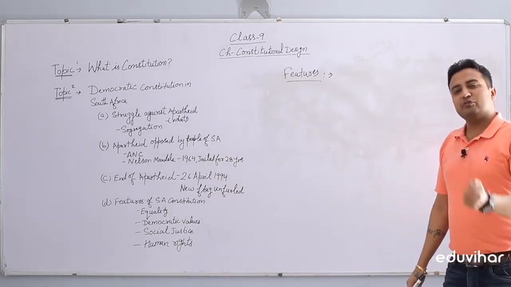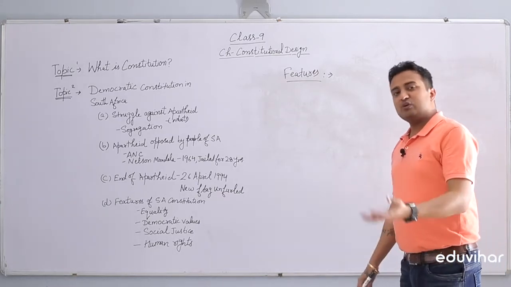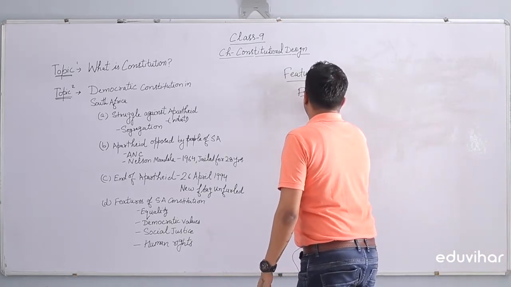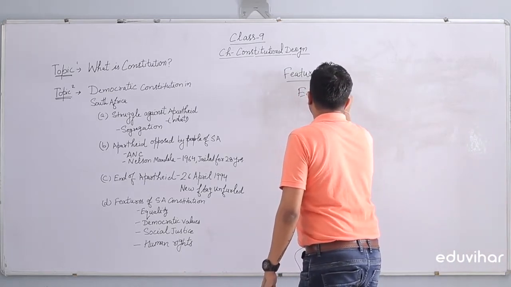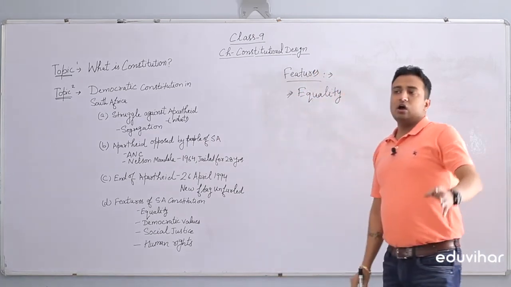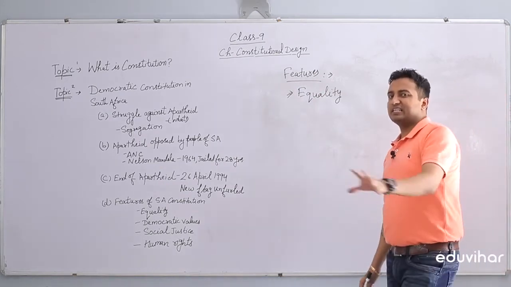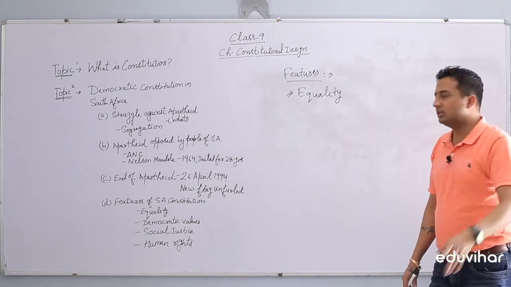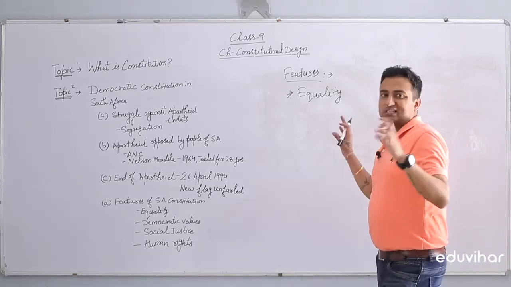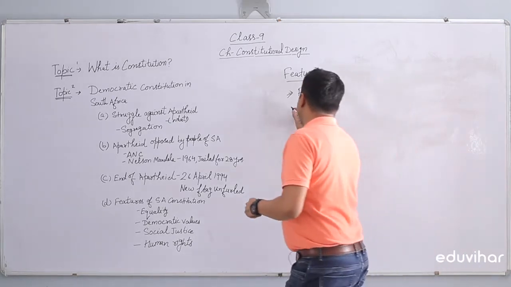If we talk about the features of the South African constitution, it was basically based on equality. Equality means, guys, no one will be discriminated against. All will be equal, whether he is white, black, or colored. All will be equal. There will be rule of law. No discrimination will be there. So the first feature was equality.